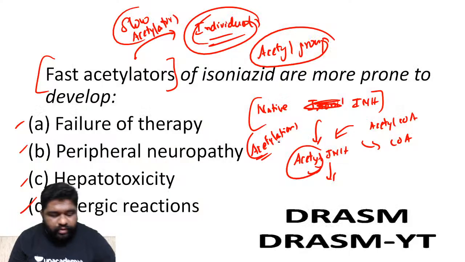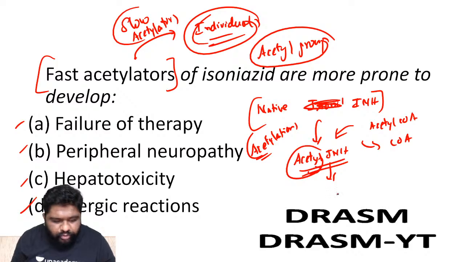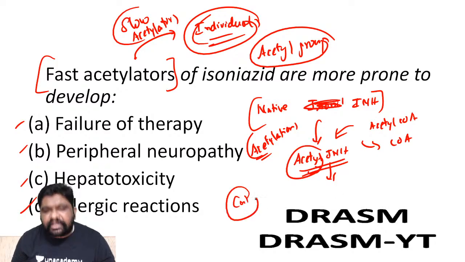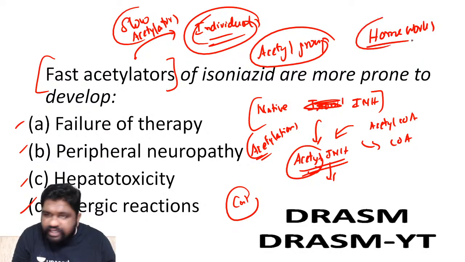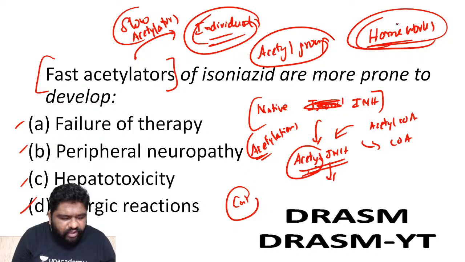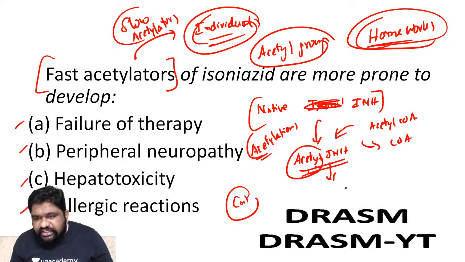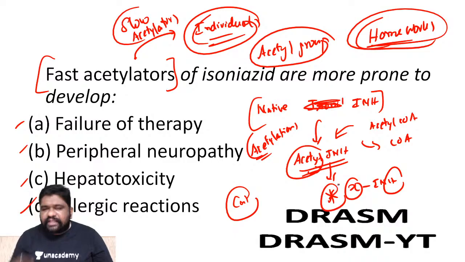Okay, so you might not have come across this many times. So let me tell you this here. When acetyl INH happens, there is one more step. No, not catalase and peroxidase. Okay, let me give you this as homework. I'll give you the remaining answers. Just find out. No, it is not getting excreted. Yeah, Faiz and Siddharth, it is not getting excreted or becoming catalase peroxidase. No, acetyl INH can become X-INH. Find out what is X. Okay, just as homework because it can stimulate your thought process and you can use it better.